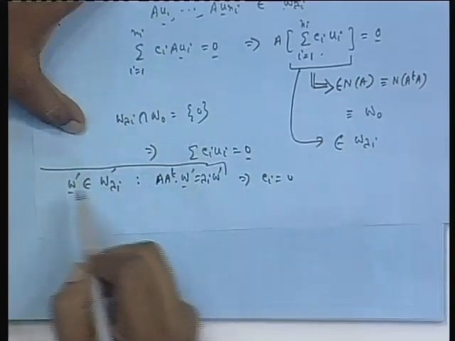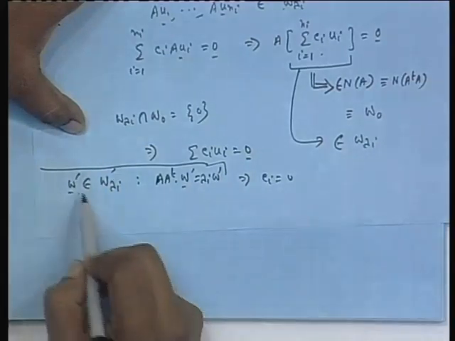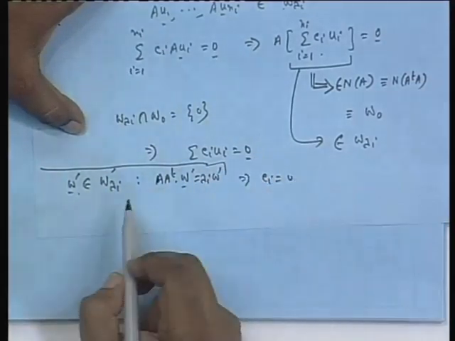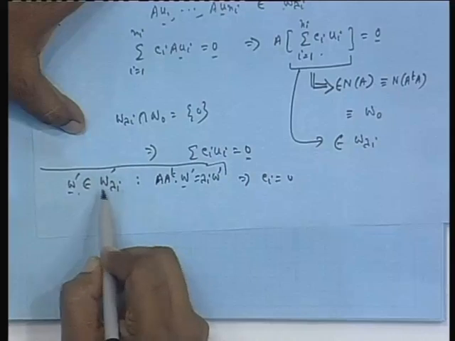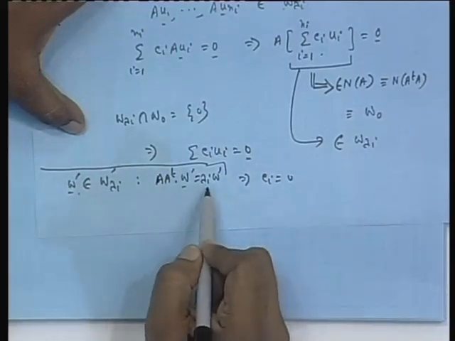This means that W prime actually is an eigenvector of A transpose, that is why it is in the eigen subspace. Okay, these two things are equivalent. W prime belongs to this eigen subspace means the operator A transpose has W prime as one of the eigenvectors with the eigenvalue lambda_i.